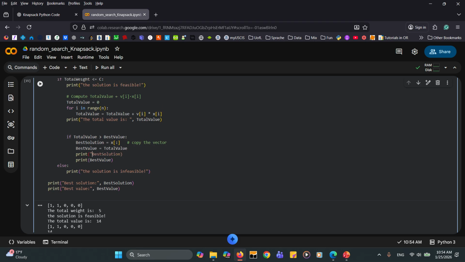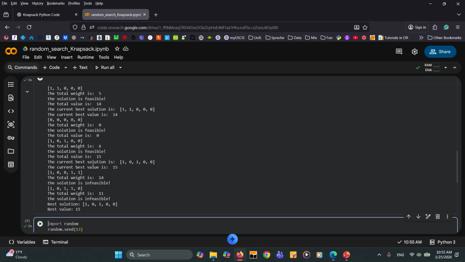I'm going to make it the current best solution, and here we have this one. The current best value is this one. Okay, now let me run this line of code again.